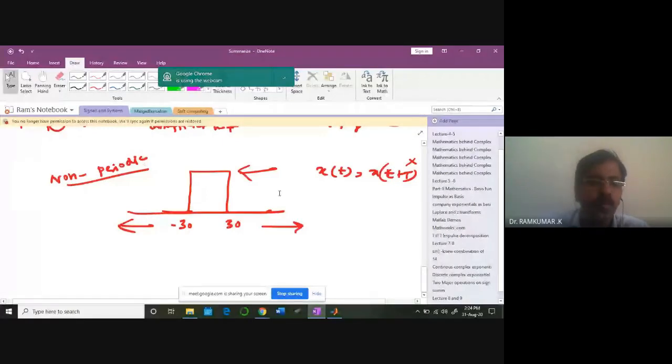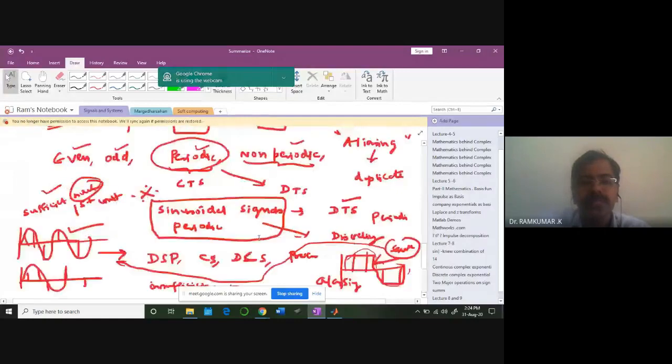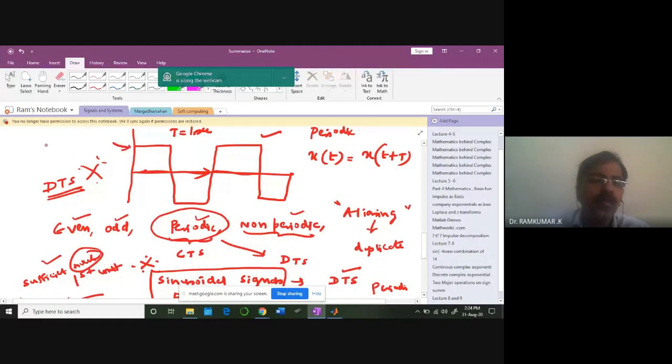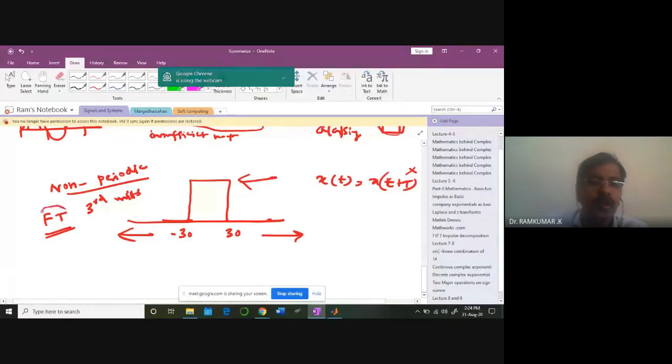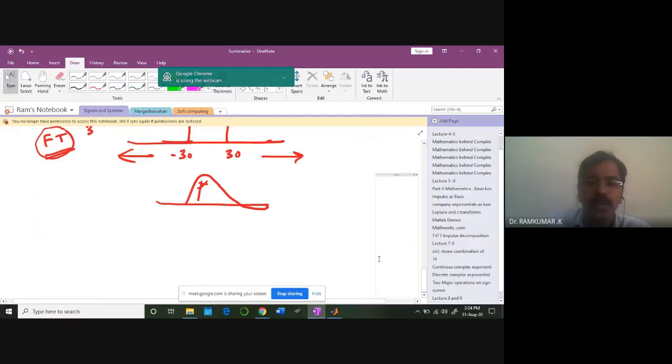You will come across this kind of signal under a domain called Fourier transformation, which you will learn in the third unit. For periodic waveforms, you will employ a technique called Fourier series in the third unit. But as soon as you switch gears and move on to a non-periodic waveform like this, you will apply a technique called Fourier transform. The same goes for discrete sinusoidal waveforms. A sinusoidal waveform is periodic. If I sample it, I will get this kind of samples.